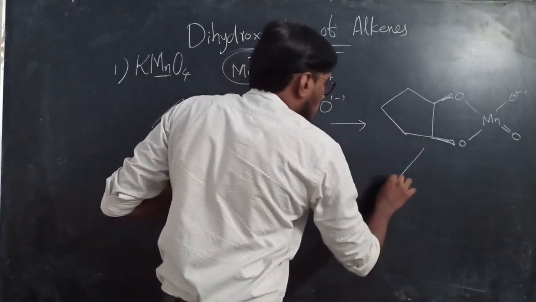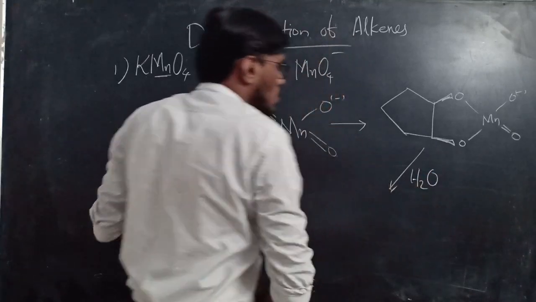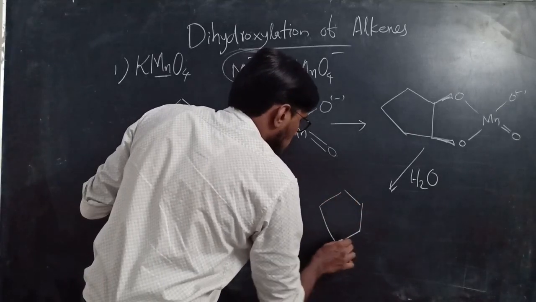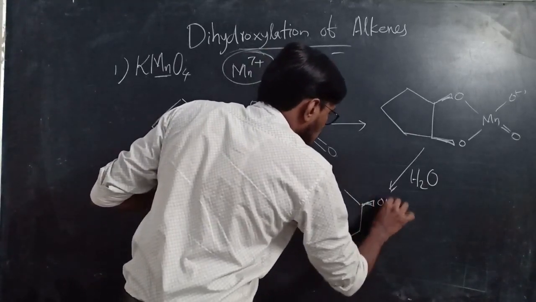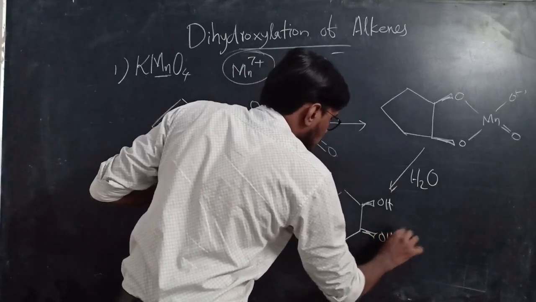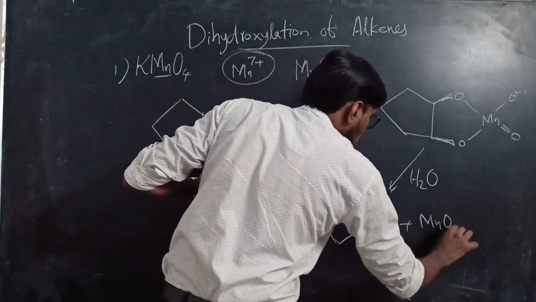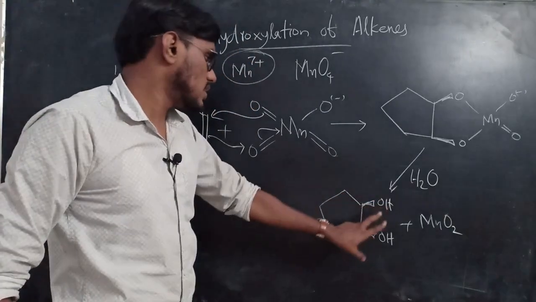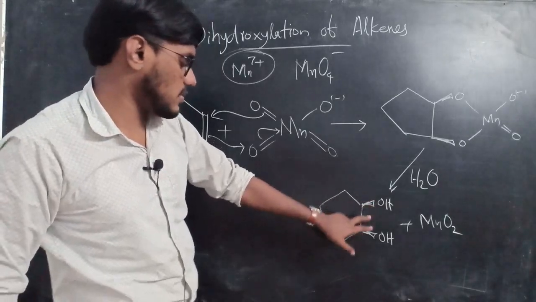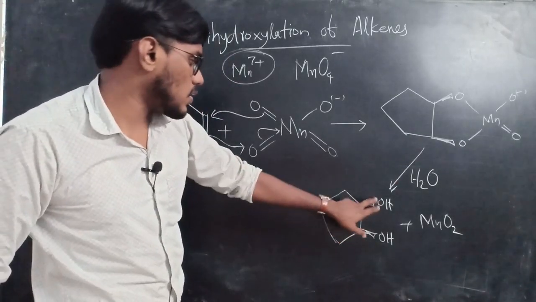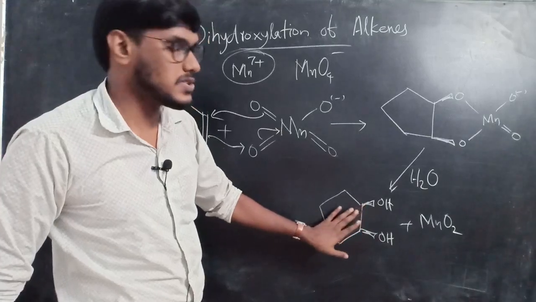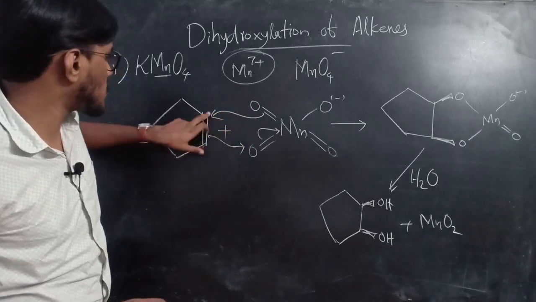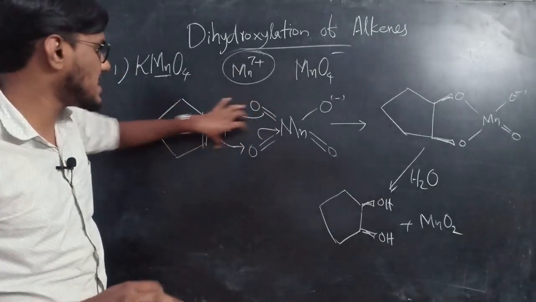Okay, this compound on hydrolysis, on reaction with H2O, yields OH, and here also OH, plus MnO2. Okay, so we can see that it forms a diol, with the hydroxyl group in adjacent carbons. Here one thing you must remember, that these two oxygens add to the double bond from the same side. This is syn addition.